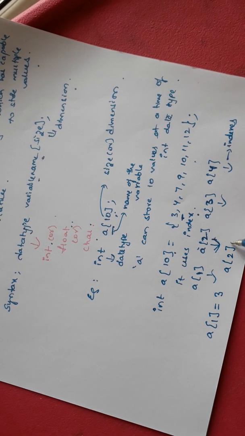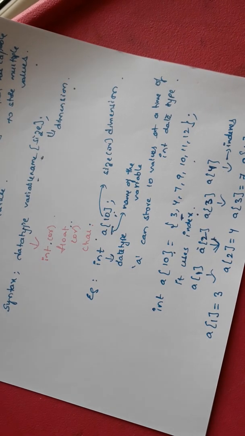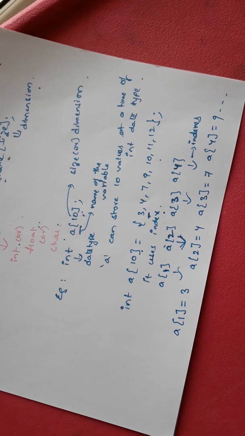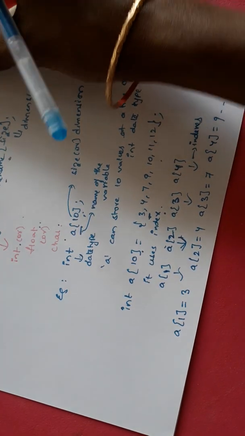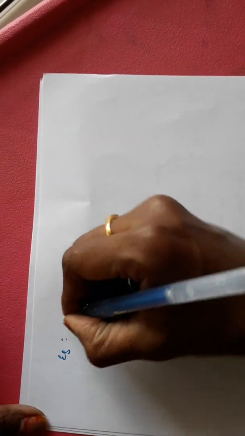A of 2 equals 4. A of 3 equals 7. A of 4 equals 9. So, in this manner, the values are stored. Okay, but how many values are we assigning? Here we assigned 7 values. But how many values can we assign? 10 values.